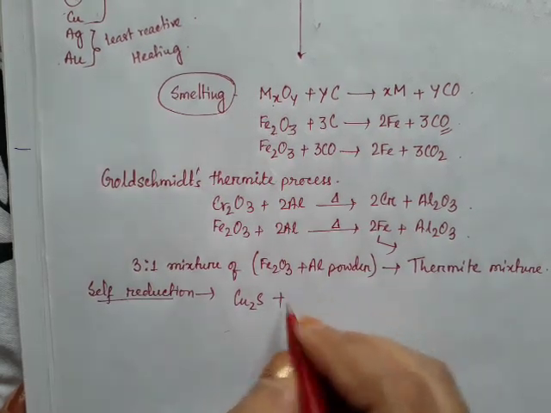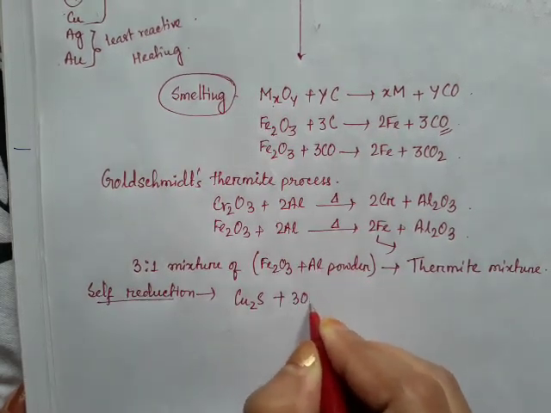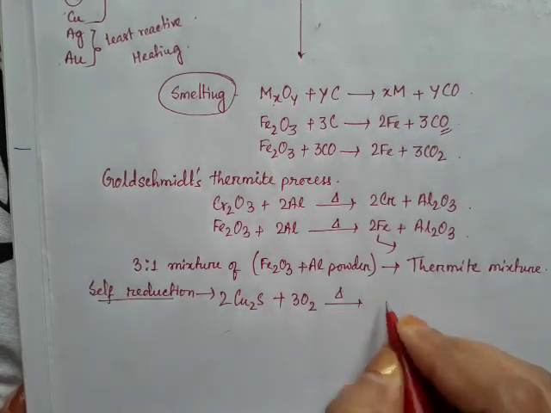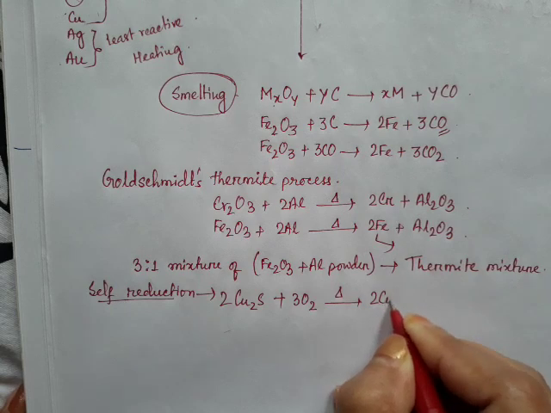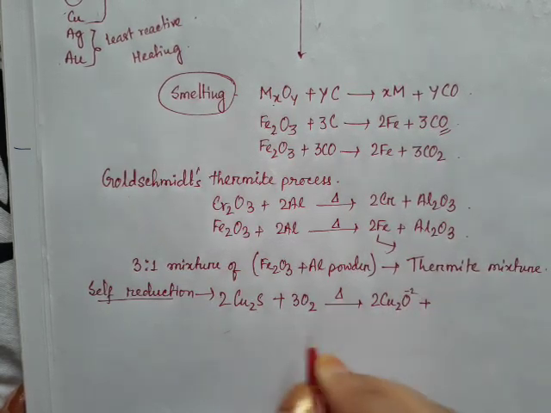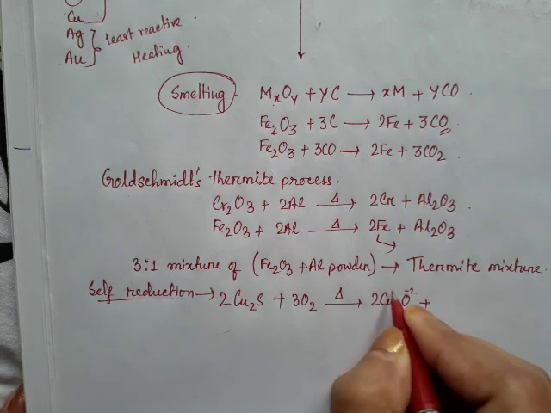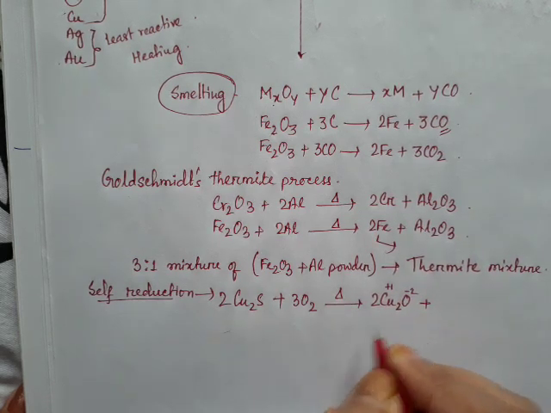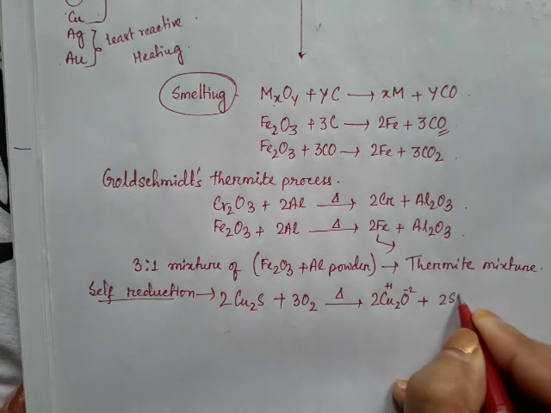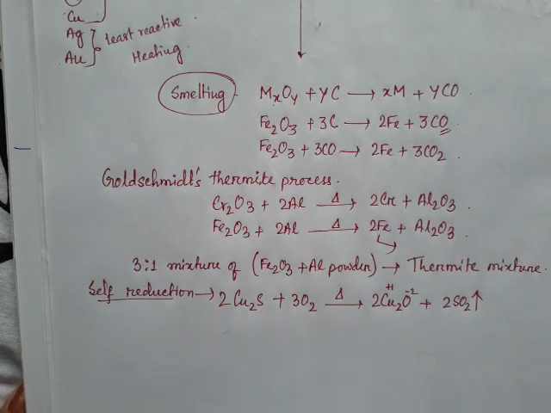We have copper glance, so at first it has to be oxidized, right? So after that we will get cuprous oxide. Why cuprous? Because oxide is 2 minus and 1 for each copper atom, so plus 1. So this is cuprous oxide, and with liberation of sulfur dioxide gas.